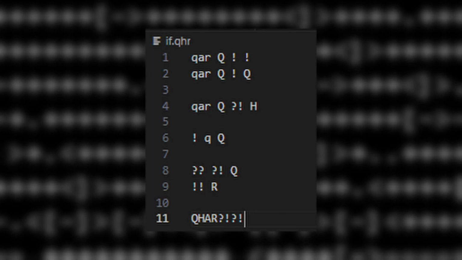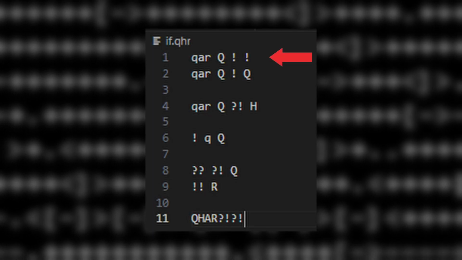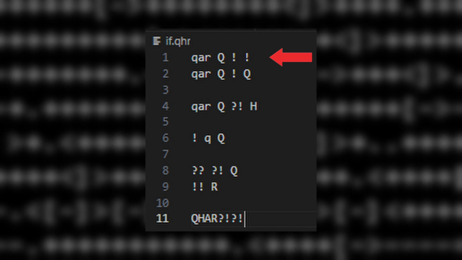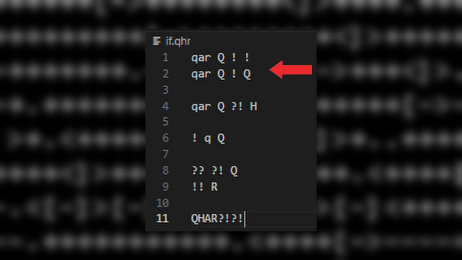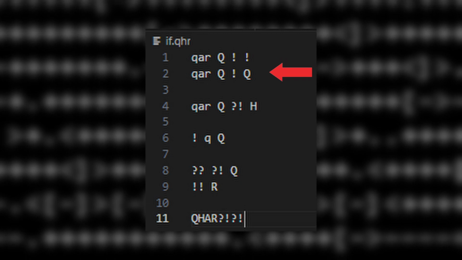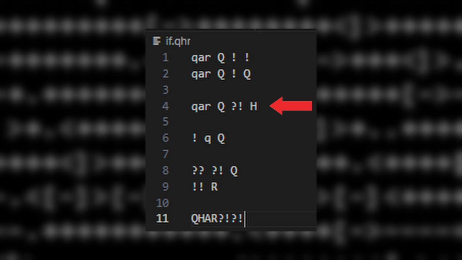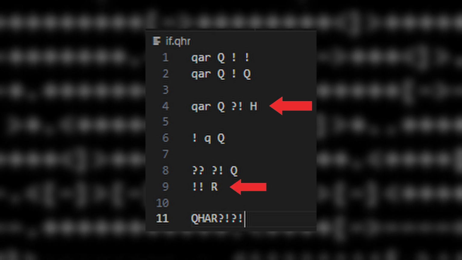This script starts by making a variable by the name of Q and sets it to 9. This line is necessary for the if statement, as you'll see later. The next line sets that variable to 0. After that, I add 1 to the value of the first variable. This will be pointed to by a goto line a bit later.